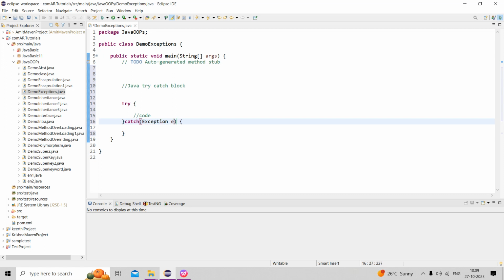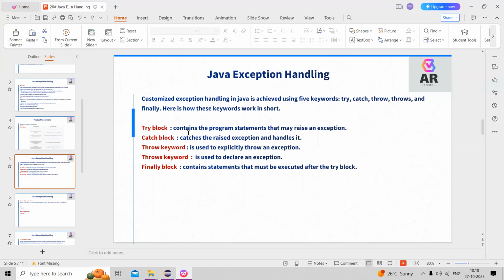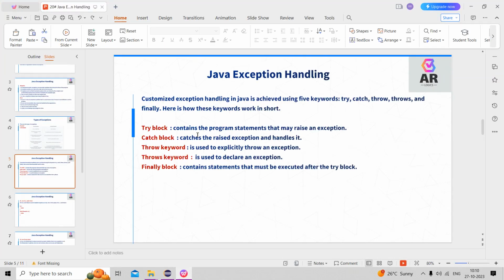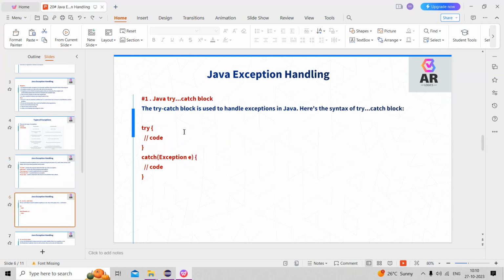The try block contains the program statements that may raise the exceptions. They raise the exception here, and whatever exception is raised is handled by the catch. Okay, this is the syntax.